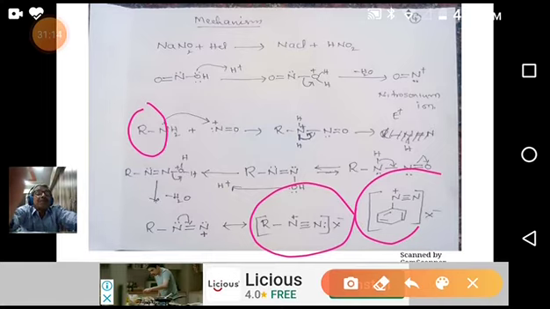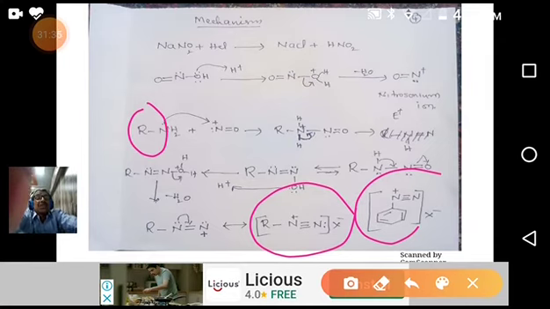This benzene diazonium ion is stable. How can we say it is stable? The plus charge is in conjugation with the benzene ring. We know benzene shows a mesomeric effect, so it easily stabilizes this plus charge through the positive mesomeric effect.